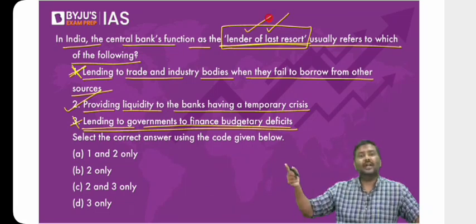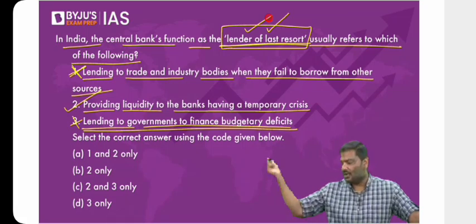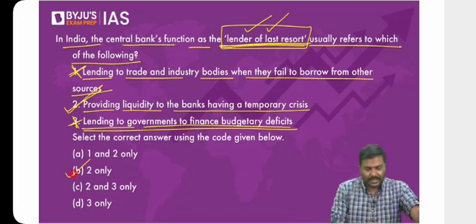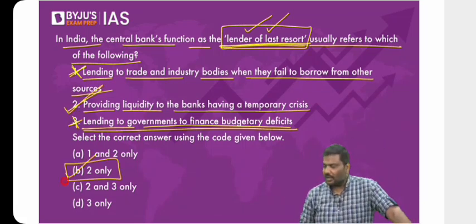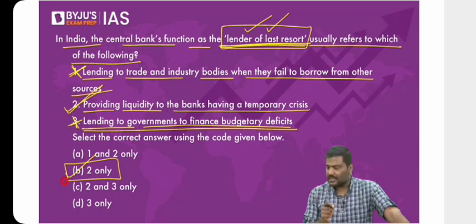That will basically become lender to banks. I'm sorry, lender to the government, banker to the government, not the lender of last resort. So third is wrong. Second one is correct. Right option is option B. Providing liquidity to the banks for temporary crisis.